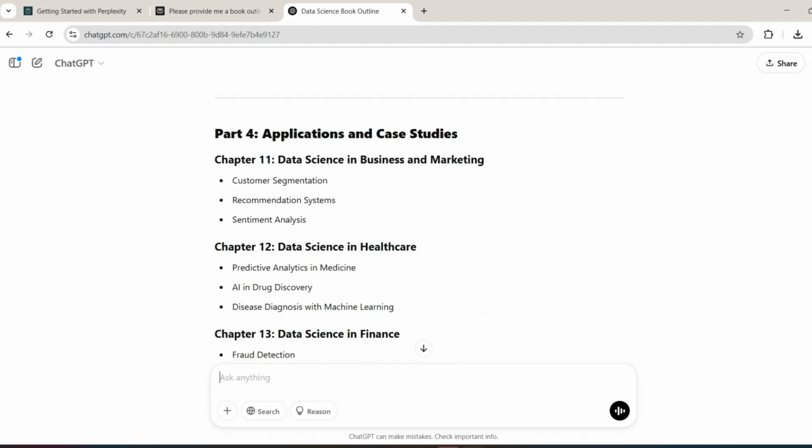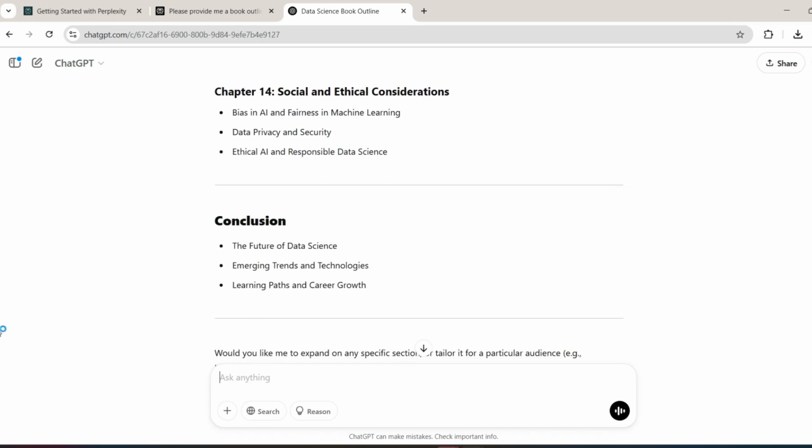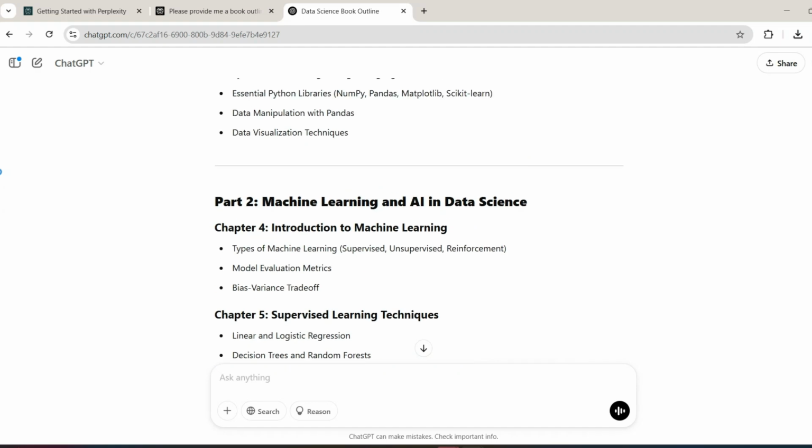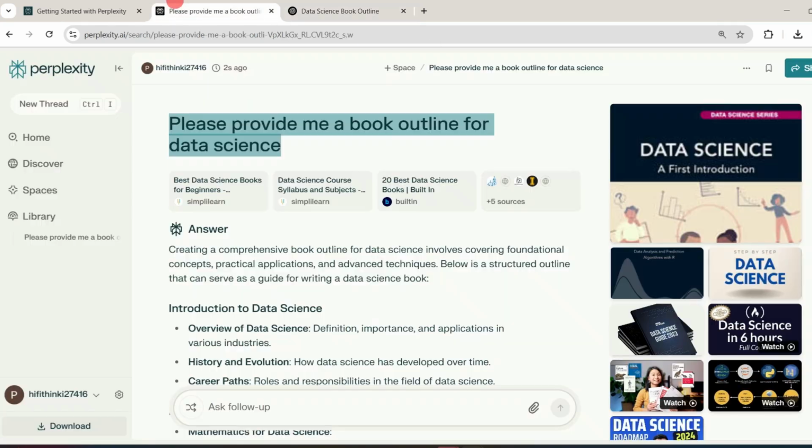Then applications and case studies. And at the end, it has provided me a conclusion. So if I compare the course outline provided by both ChatGPT and Perplexity, then both are good in their own way. Now let's check for another query.